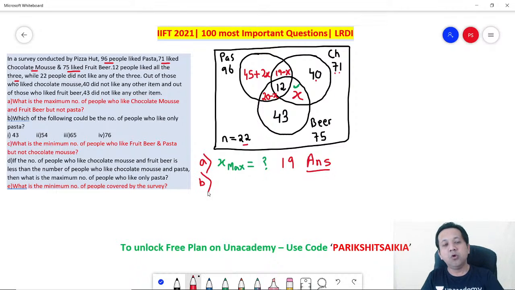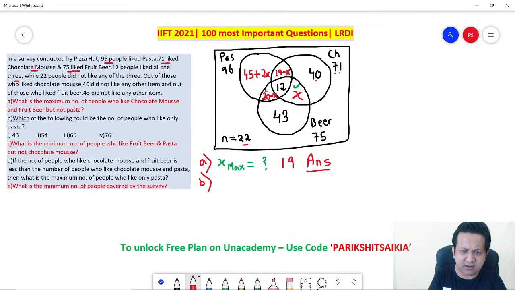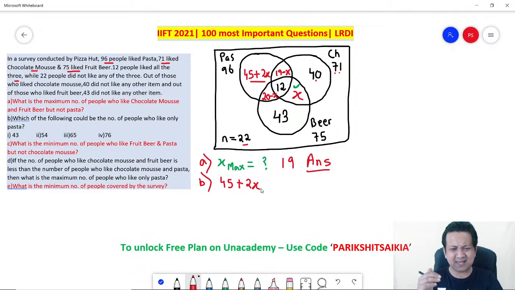Number B. Which of the following could be the number of people who like only pasta? Now think about it. Which is the only pasta region? 45 plus 2x. Now think about it. X can never be negative. So if x is not negative, the minimum possible value of x is 0.